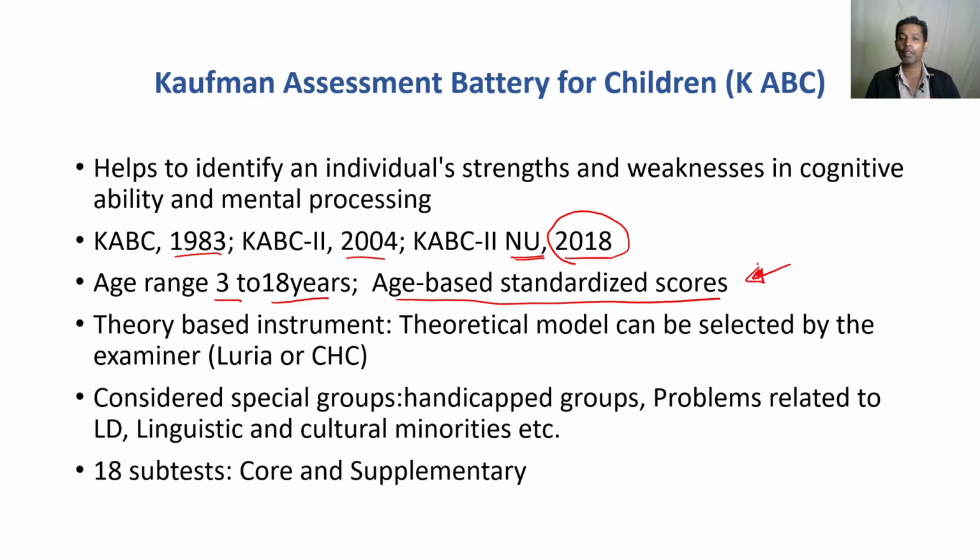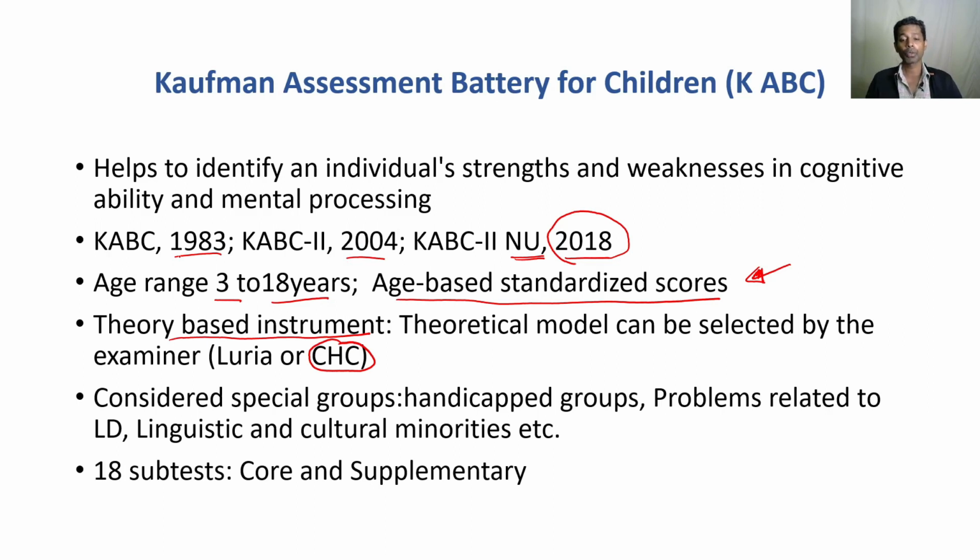Everyone will not be provided with all the test items in the Kaufman intelligence scale. And as I said, it's a theory-based instrument. That's the strongest point of it, and the examiner can select which would be appropriate. Generally, CHC is a well accepted model for the mainstream group. CHC was actually added from the second revision onwards, not in the first revision.